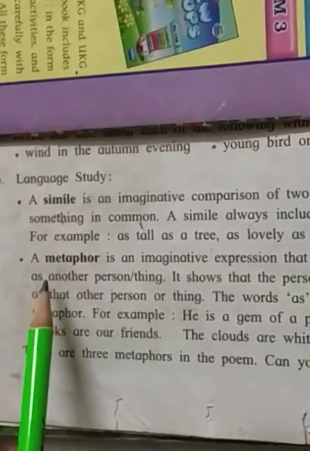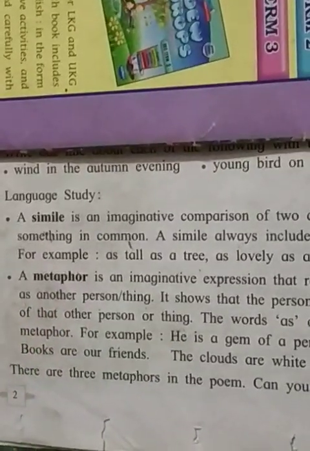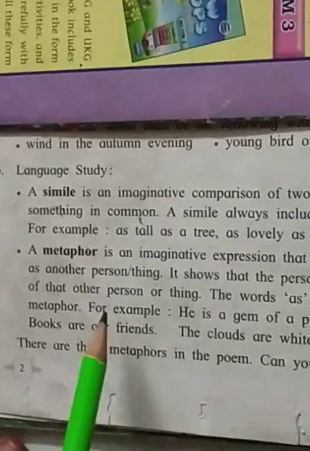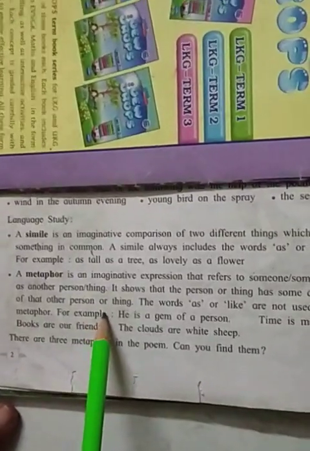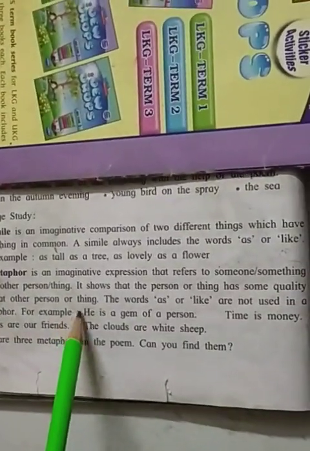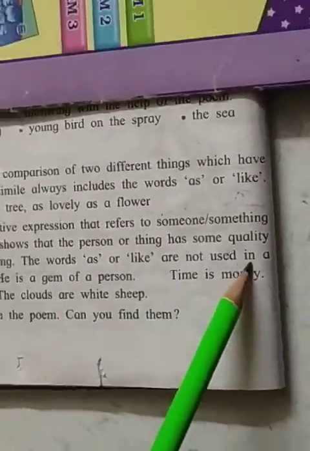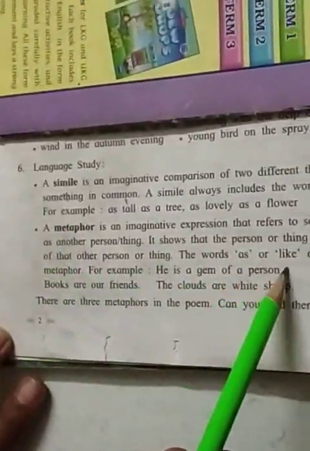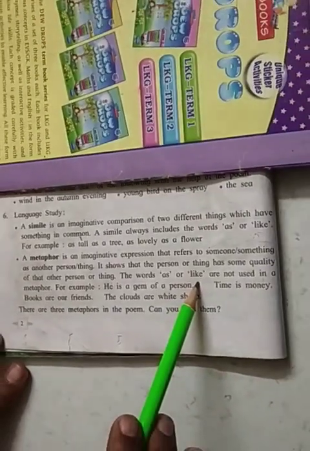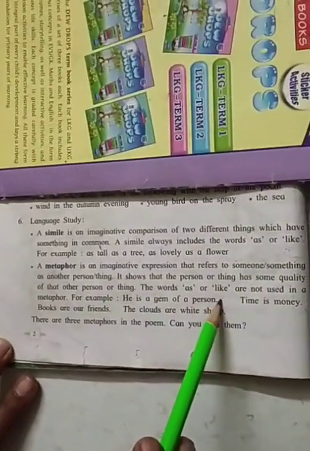Metaphor means what? Something or some person is having the quality of another person or thing. At that time you can understand it is a metaphor. In a metaphor, the words as or like are not used. In a simile, as or like we can use, but in a metaphor, as or like we can't use.